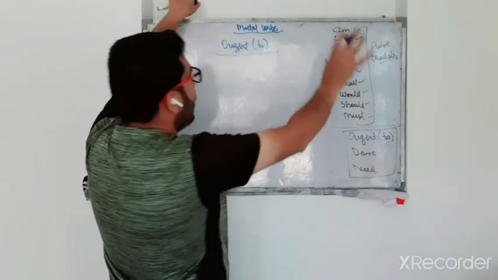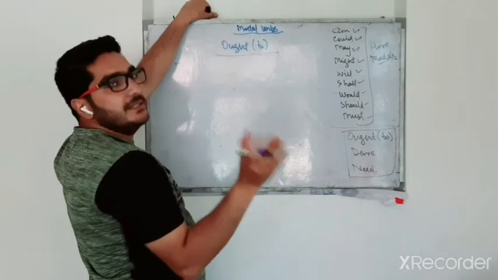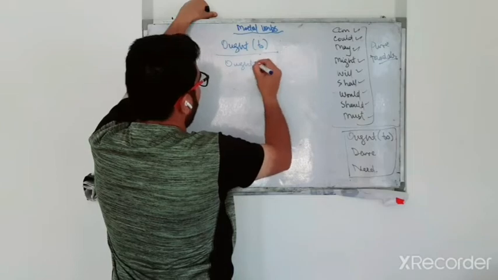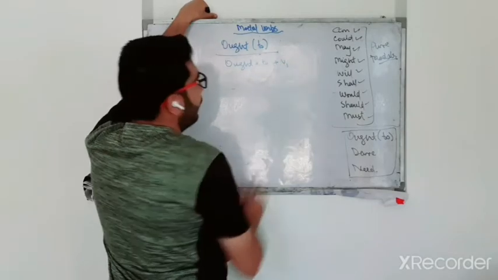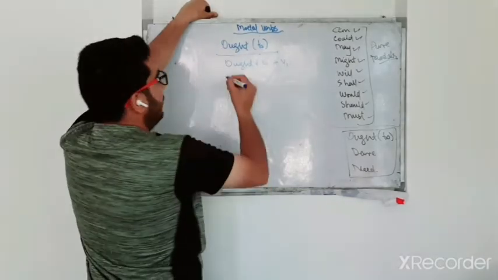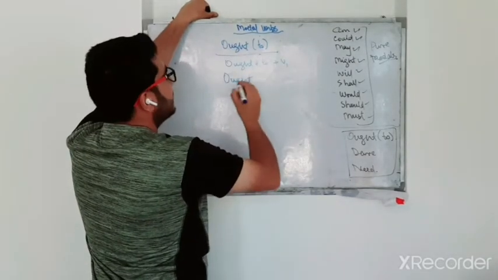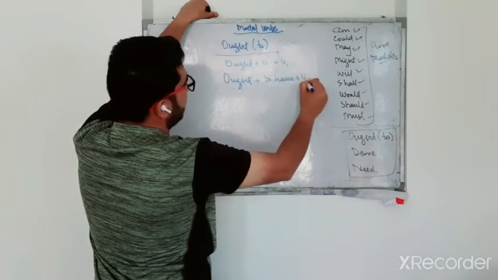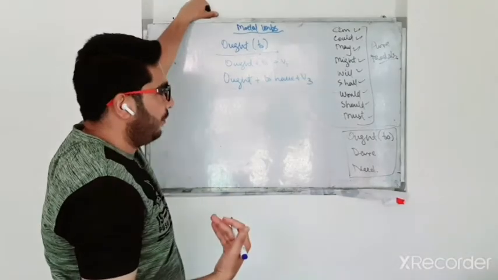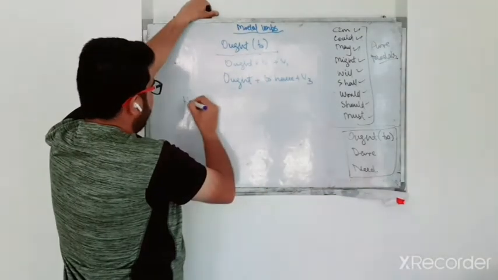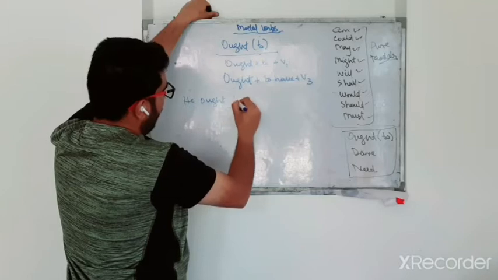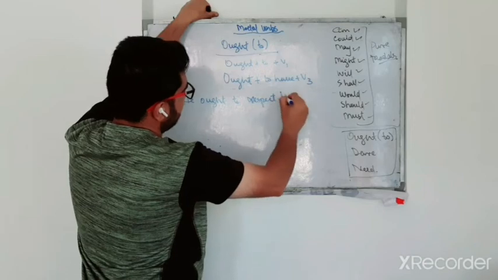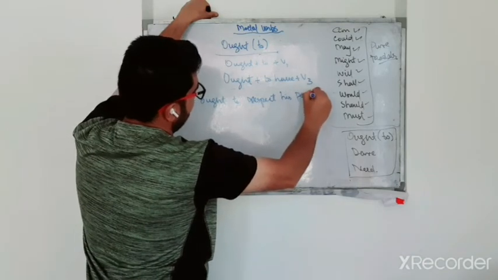See, "ought to," when we use it in present tense, we write ought plus to plus v1. And when we use it in past tense, we write ought plus to have plus v3. For example, he ought to respect his parents.